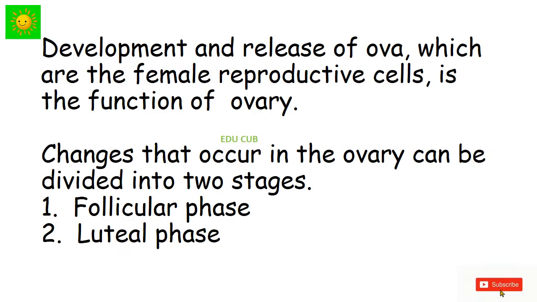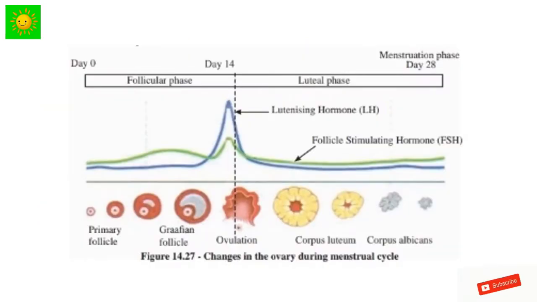First, development and release of ova, which are female reproductive cells, is the function of the ovary. Changes that occur in the ovary can be divided into two stages. They are follicular phase and luteal phase. Now you can see changes in the ovary during the menstrual cycle. Day 0 to 14 is the follicular phase and 14 to 28 is the luteal phase. Observe the diagram carefully.